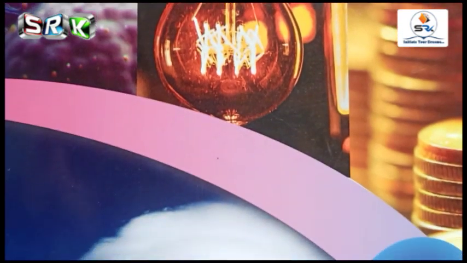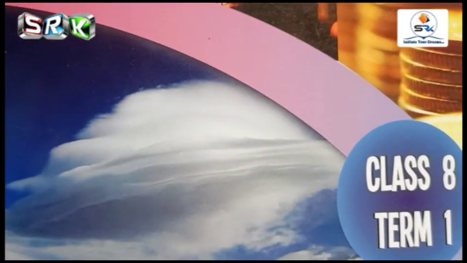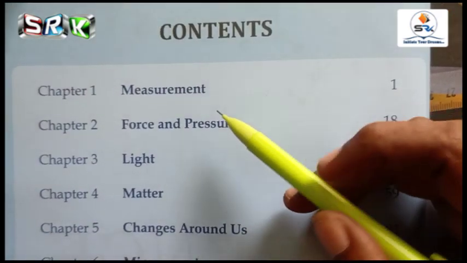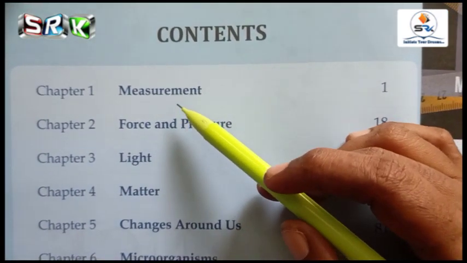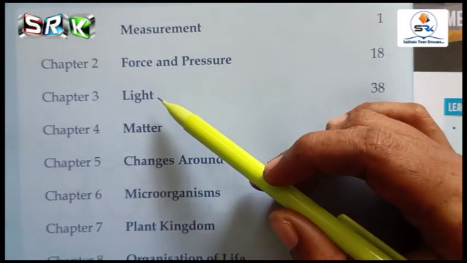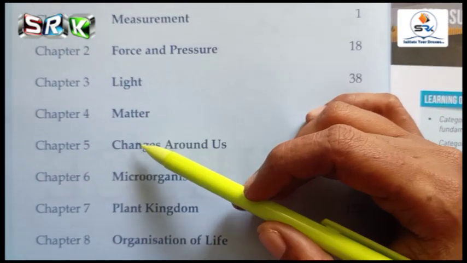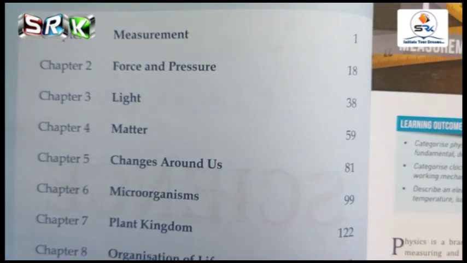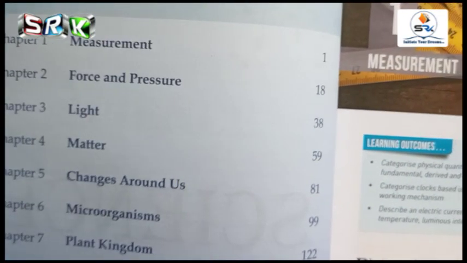So this is your 8th standard book, term 1 book. Students, for this term you have a total of 8 lessons. The first 3 lessons will be physics, the next 2 lessons chemistry, and the last 3 lessons biology. So first we will move on to the lesson.